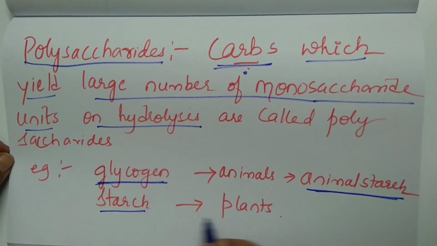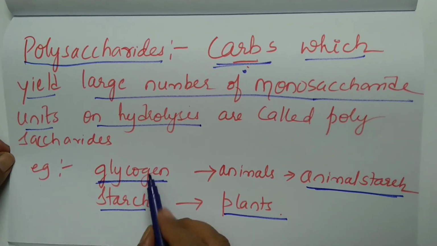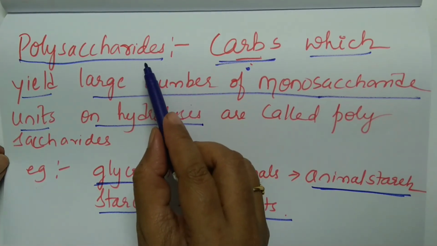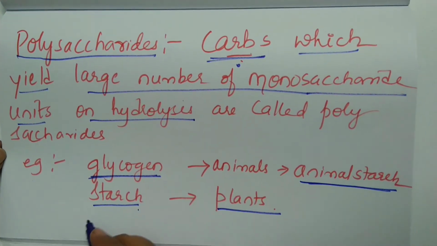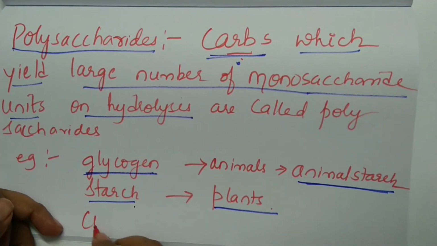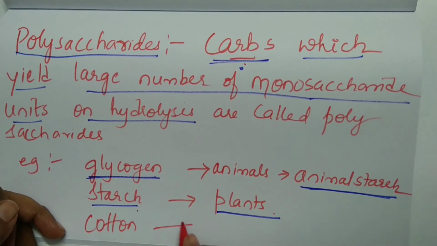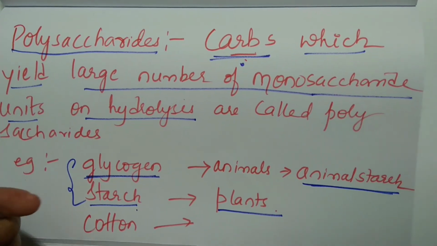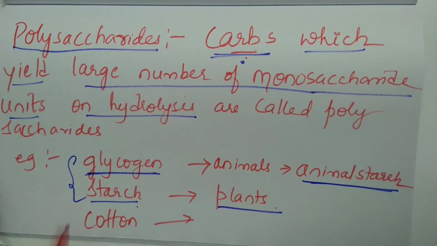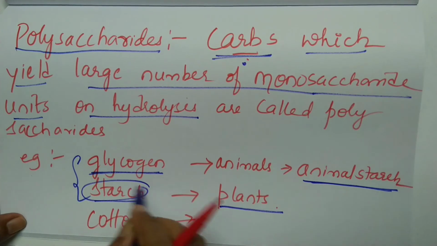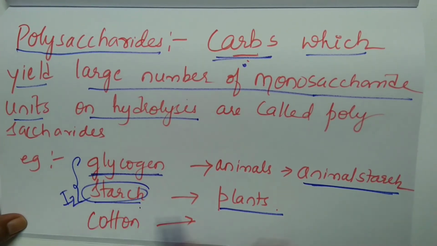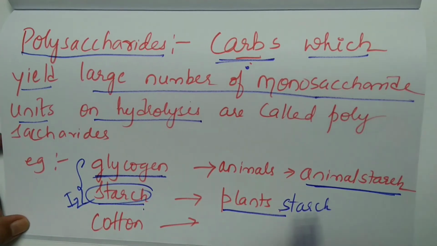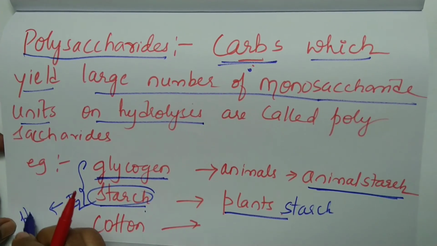And starch which is present in plants. So glycogen and starch are what? Both polysaccharides. And how about cotton? Cotton is also a polysaccharide. So can you differentiate between glycogen and starch? They ask. If you react starch, that is plant starch, with iodine, it will give blue color.